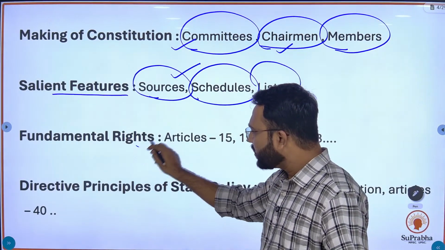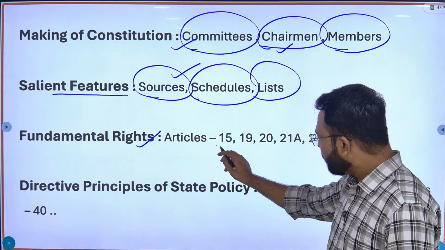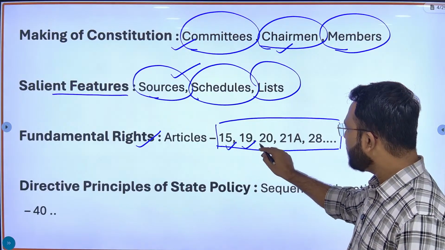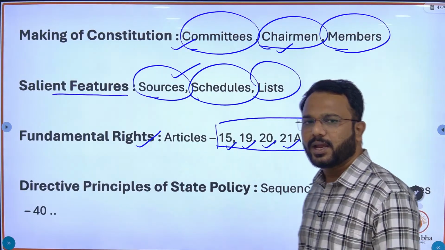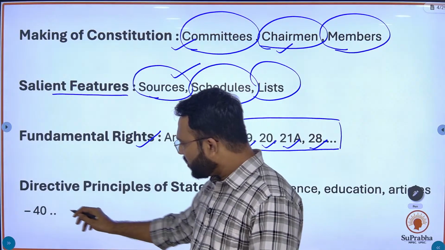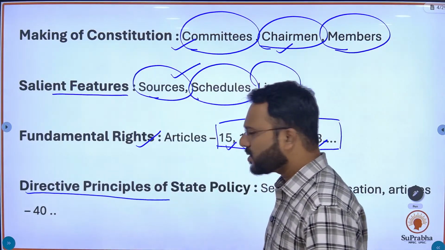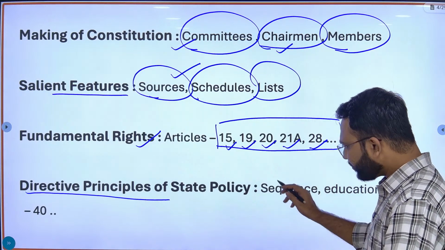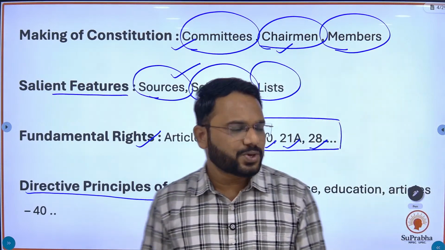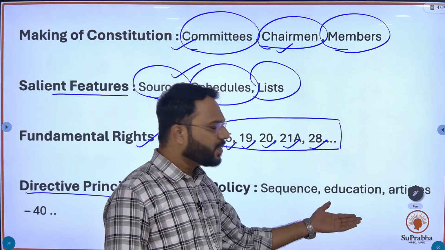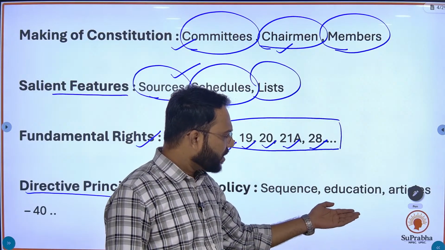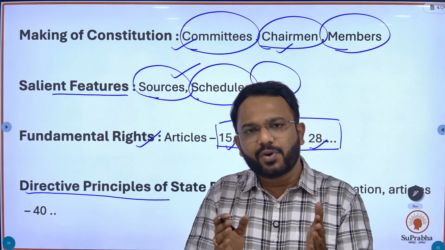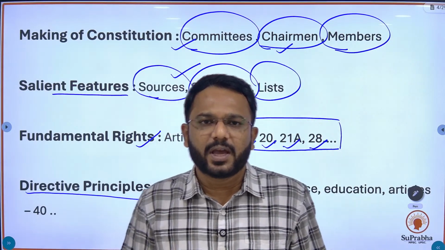Similarly, for fundamental rights they ask questions based on these articles. Okay, article number 15, 19, 20, 21A and 28. Okay, the next chapter on which the commission asks questions is directive principles of state policy or DPSP. So for DPSP they ask questions on sequence, and questions based on education, like article 40, that article 40 is related to which DPSP, and more.